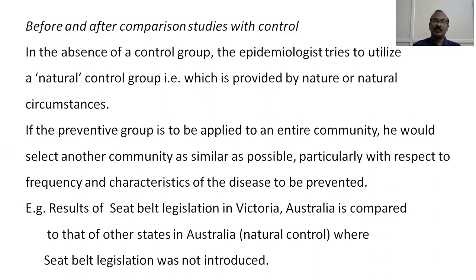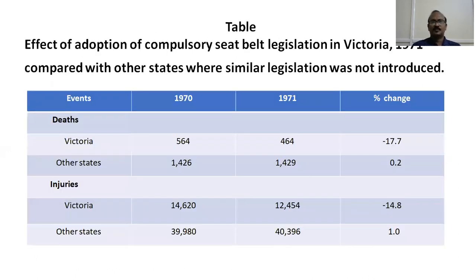So as I said, before and after comparison studies with control. In this table, what we see is the effect of adoption of compulsory seatbelt legislation in Victoria in 1970 compared to other states where similar legislation was not introduced. So in 1970, the number of deaths in Victoria was 564. In other states, it was 1426. And after seatbelt legislation was imposed or promulgated in Victoria, the number of deaths came down to 464. There is a change of 17.7%.